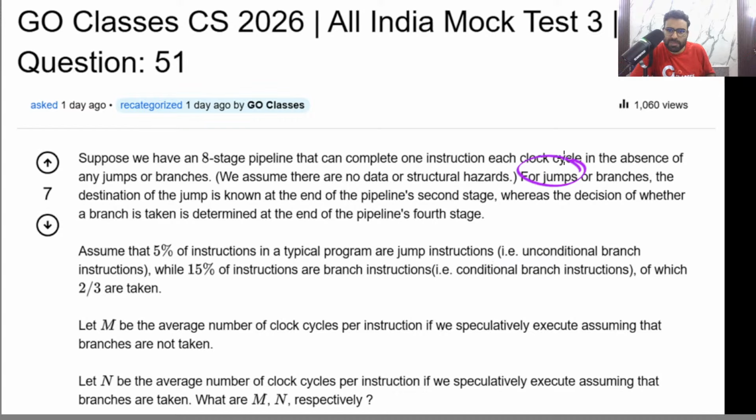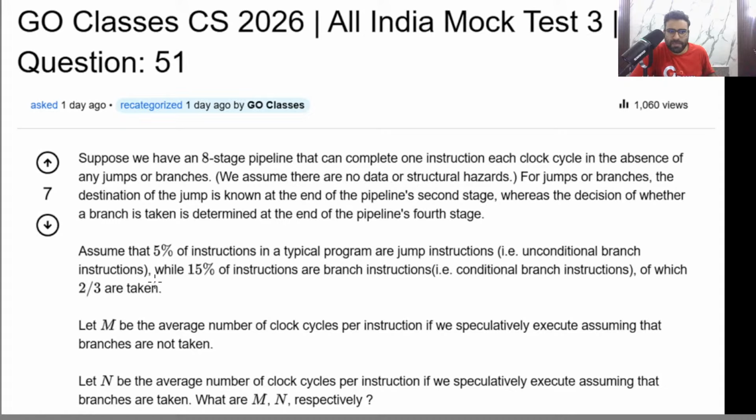Remember, jump means unconditional branch. You can see it is written here. Jump instruction means unconditional branch, so a jump instruction will always be taken. As soon as you find out that it is a jump instruction, it will always be taken because it is an unconditional branch. Branch instruction means conditional branch instruction, so they can either be taken or not taken. The decision of whether a branch is taken is determined at the end of the pipeline's fourth stage.